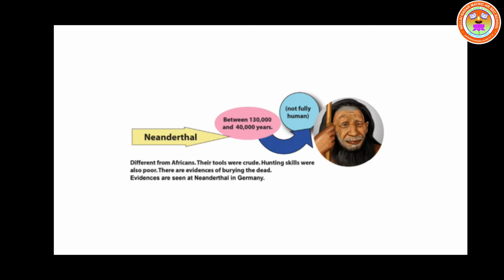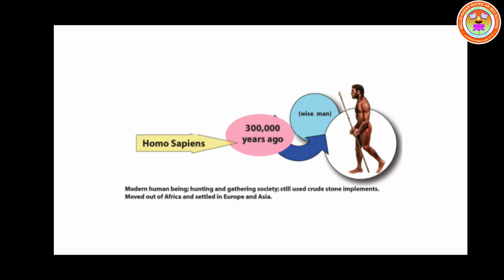It was called Homo sapiens. What is it? Homo sapiens. 300,000 years ago, this mankind was there. He was called wise man. That means he will think on his own. Modern human being, hunting and gathering society, still used crude stone implements. They moved out of Africa and they settled in Europe and Asia.